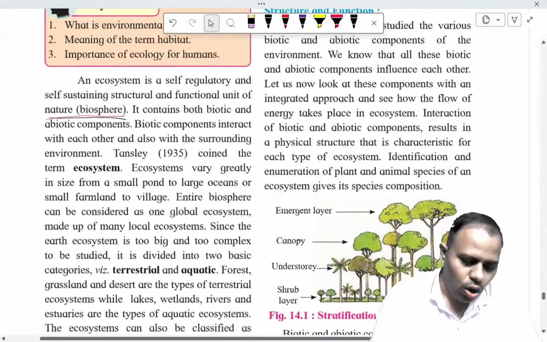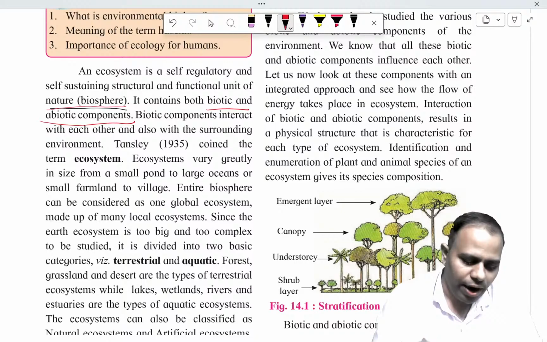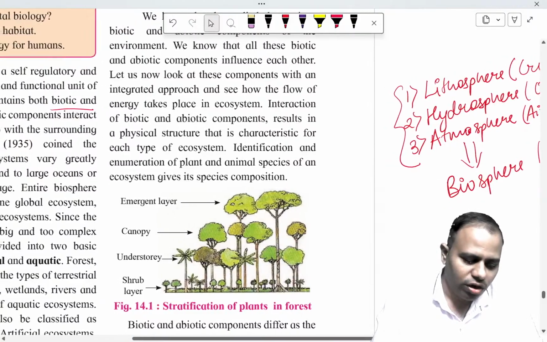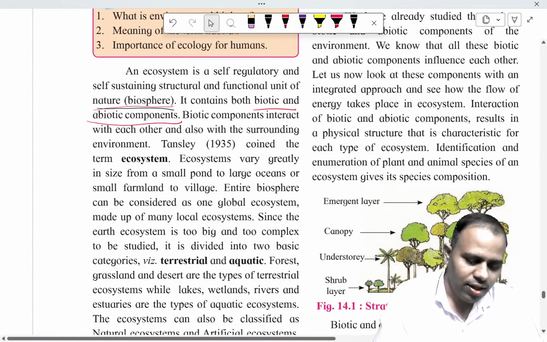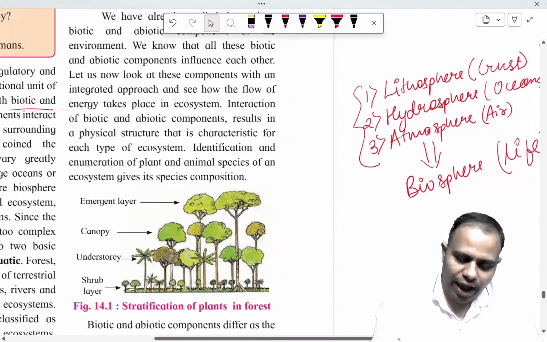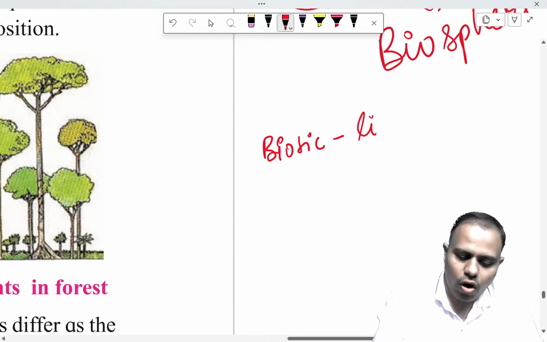Our ecosystem is having two different components. First is the biotic component and second is the abiotic component. These two components consist of two different things. The biotic component consists of all the living forms, living organisms.